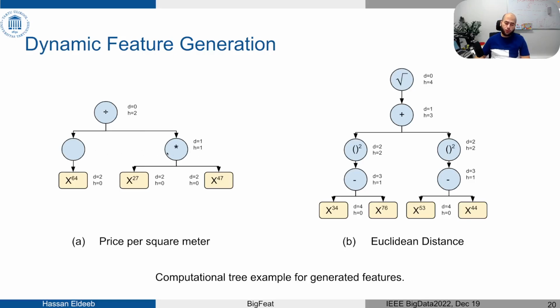We sample again two operators. Here it happens to be the linear operation and the multiplication. Subtract 1 from the height, and because it is 0, we start to sample features for this. And this is the price per square meter, for example, and we can generate the Euclidean distance using the same technique. Euclidean distance may be very important for many applications. For example, if we are solving a house pricing problem, the distance of the house to the center is a critical feature that is expected to improve the predictive performance of the model.